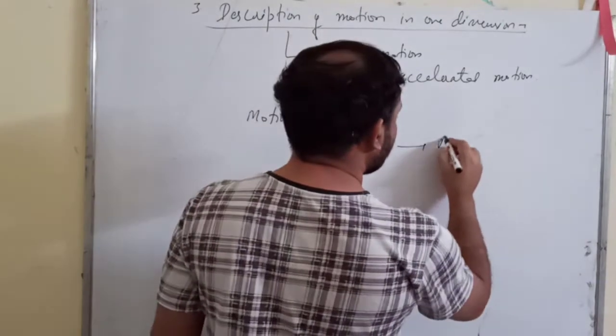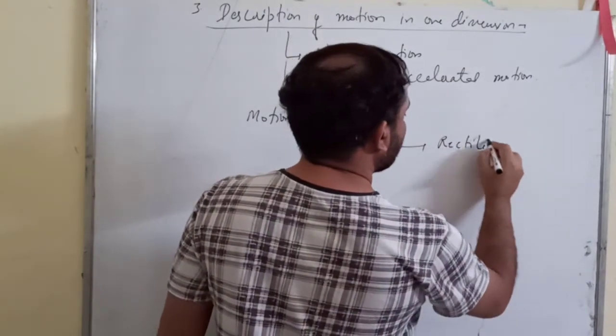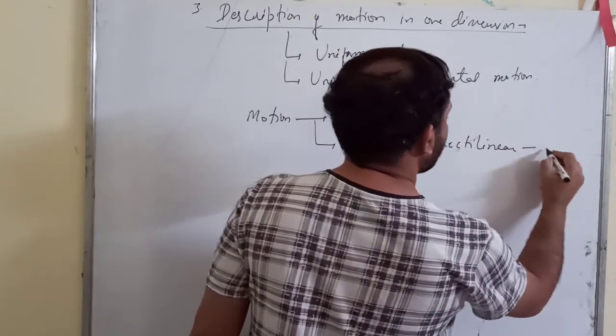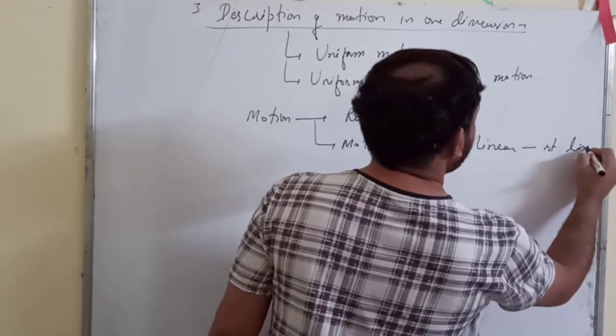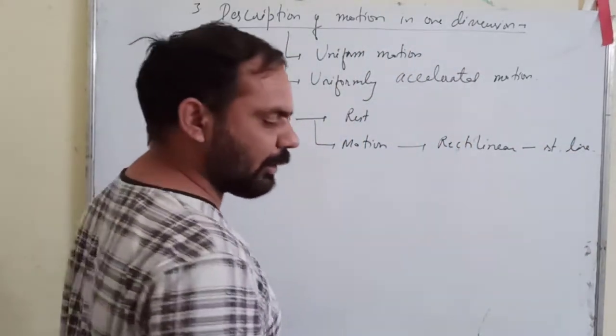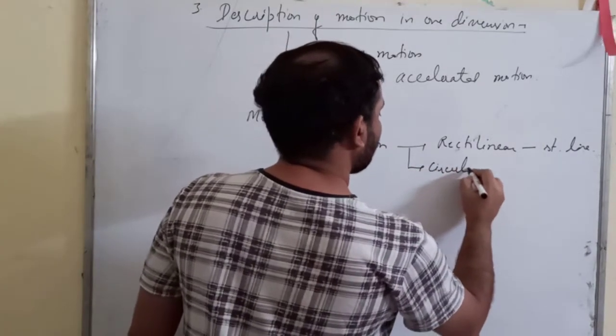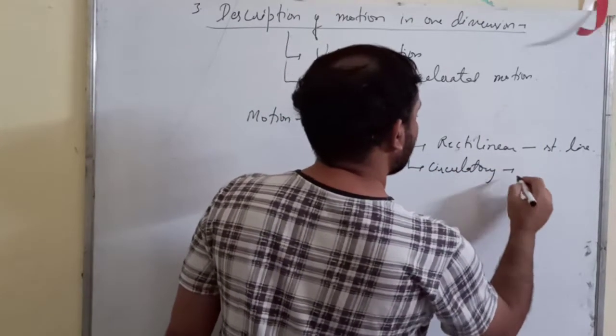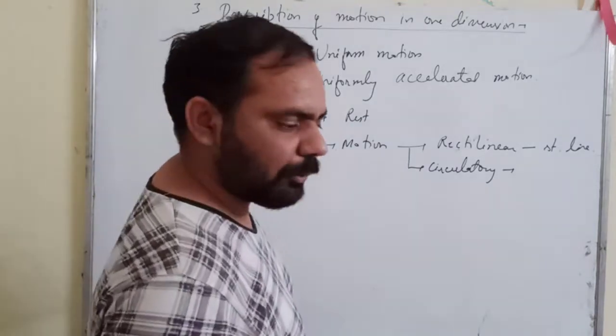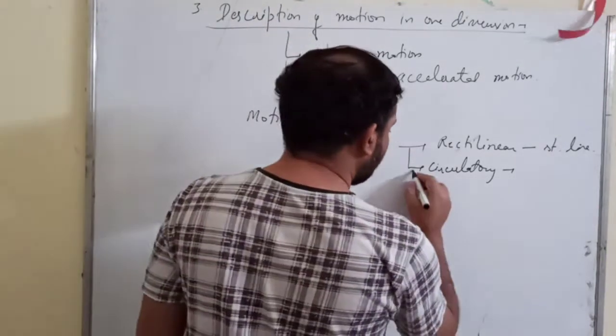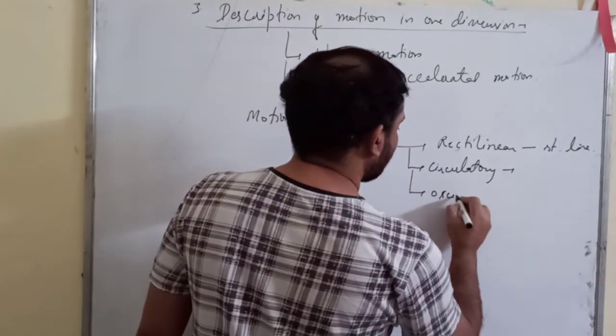Rectilinear means moving in a straight line. Circulatory means moving on a circle.